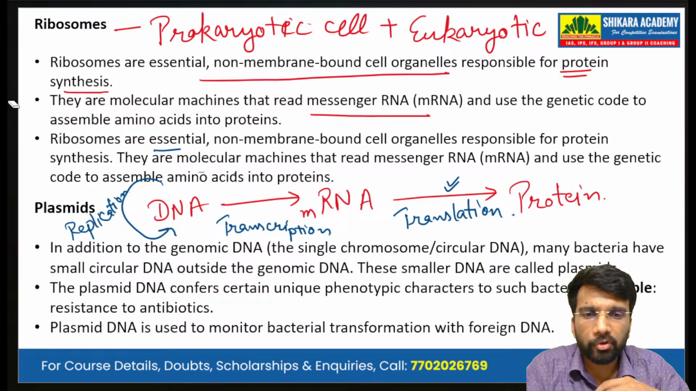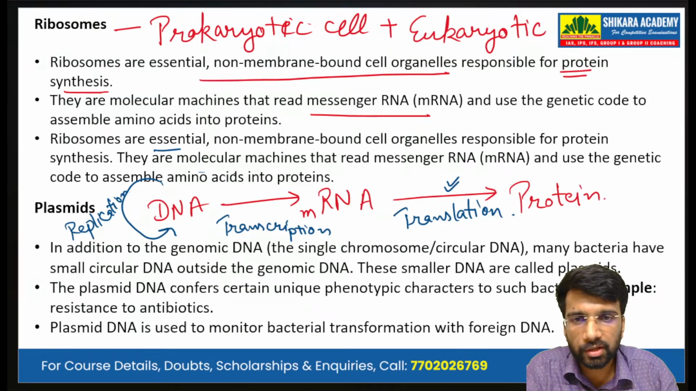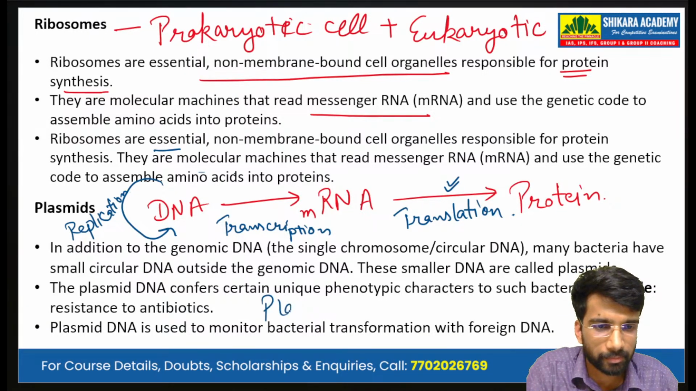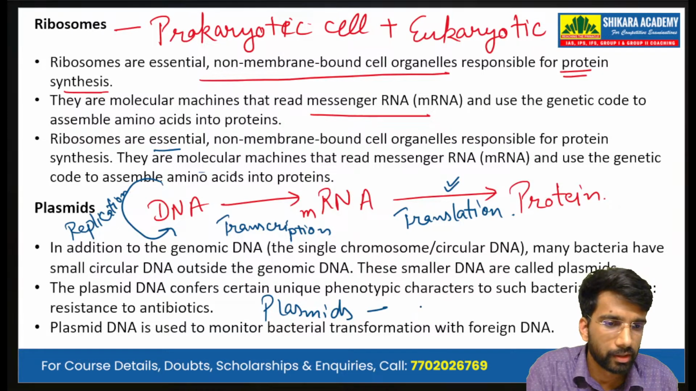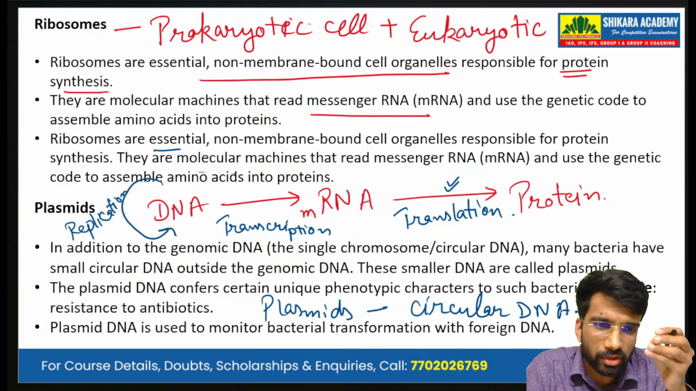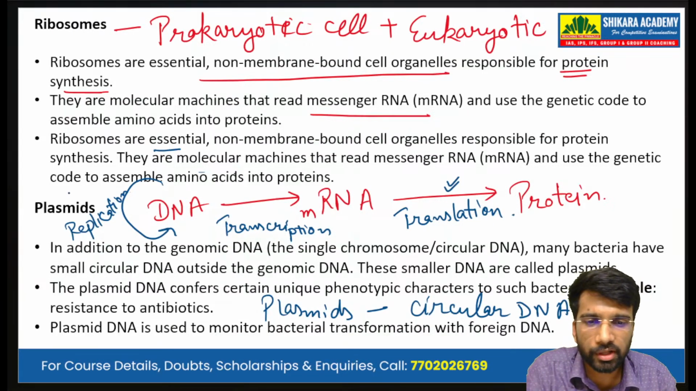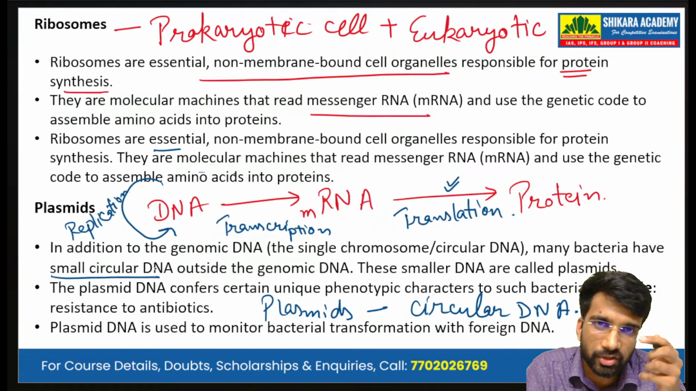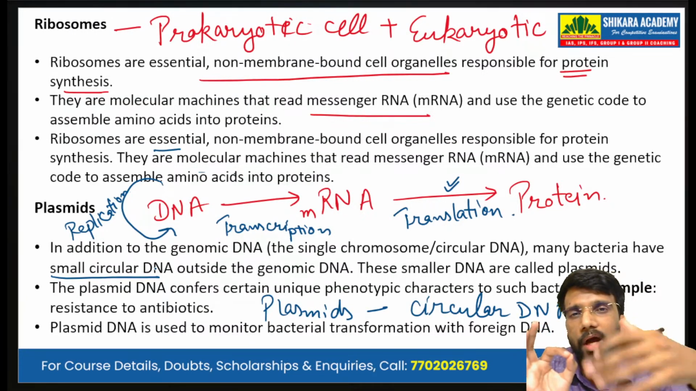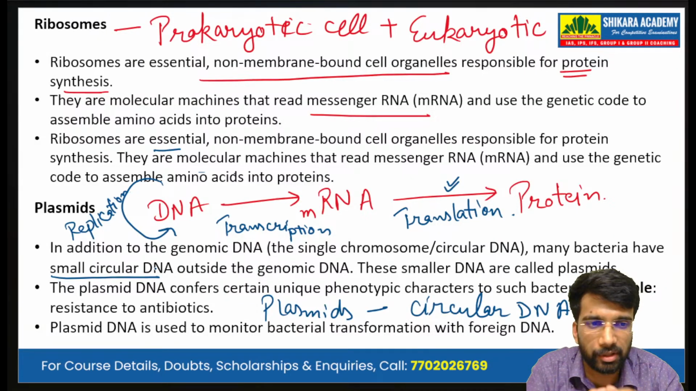Now we introduce the concept of plasmids. Plasmids are circular DNA. In addition to the genomic DNA, many bacteria have small circular DNA outside their genomic DNA. Genomic DNA is what lies inside the nucleus. But in some bacteria, there is some small circular DNA that lies outside the genomic DNA, and that we call plasmids.